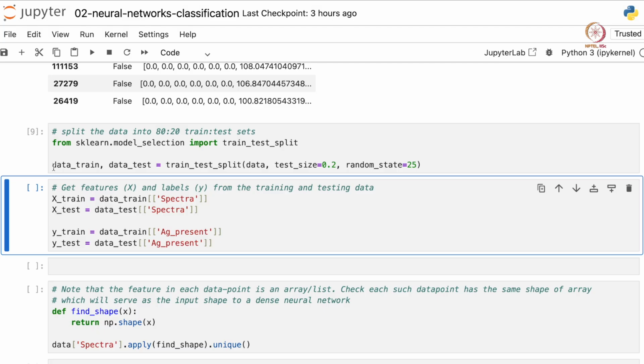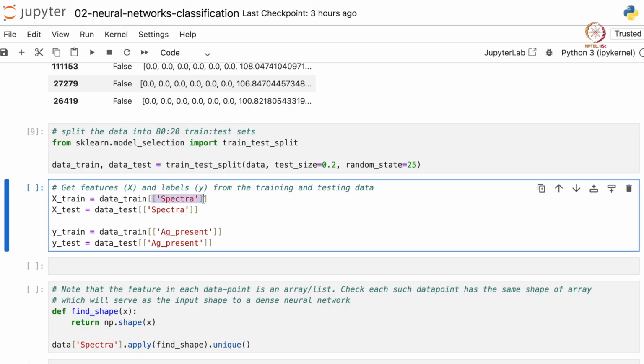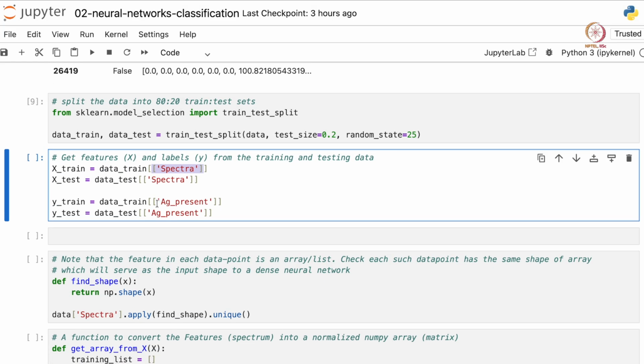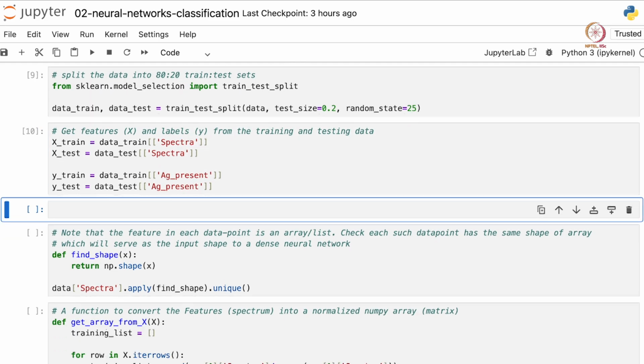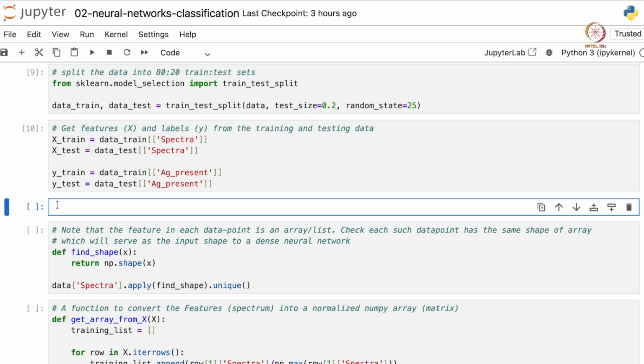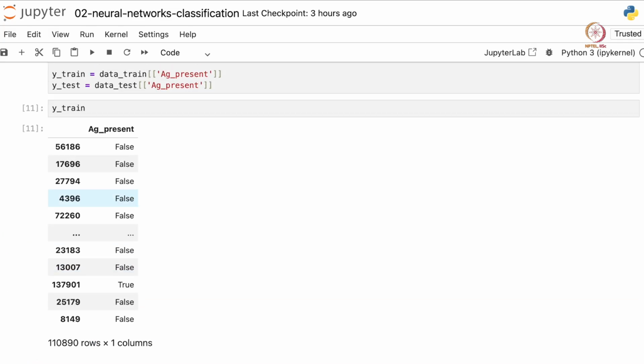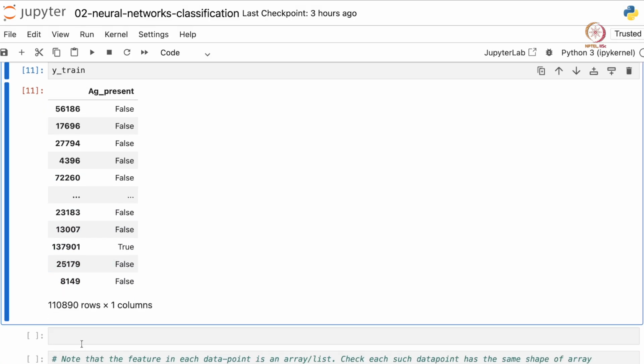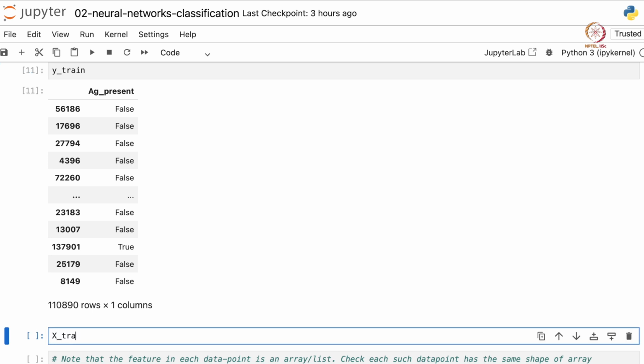Now that we have obtained data train and data test, we'll again separately obtain our features and our labels. Our features are named X train and X test, and these are the spectra column of the data frame, and our labels are the ag present column, which contains booleans. Let's run this, and just to be sure how our X and Y test and train look, let's print a few of them. For example, Y train. It's a data frame containing a single column and about 1,10,890 rows.